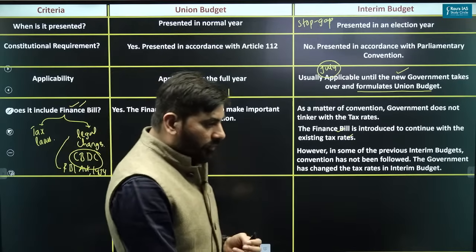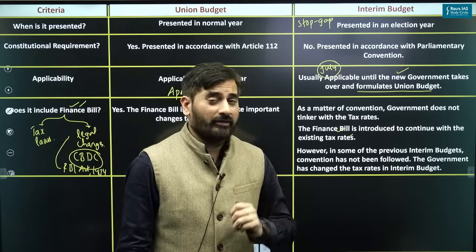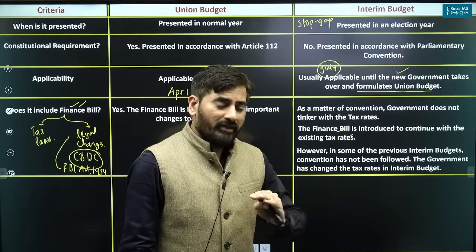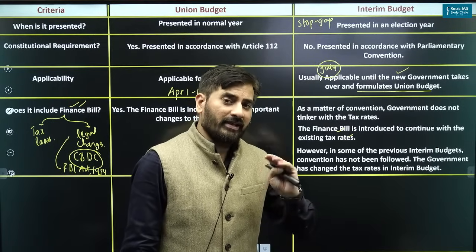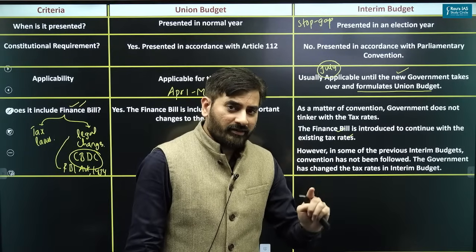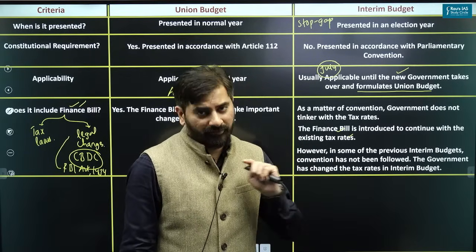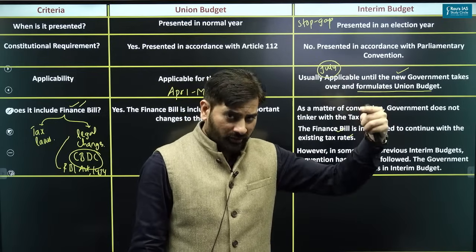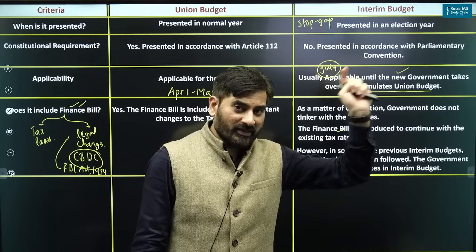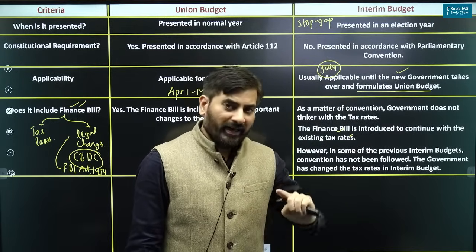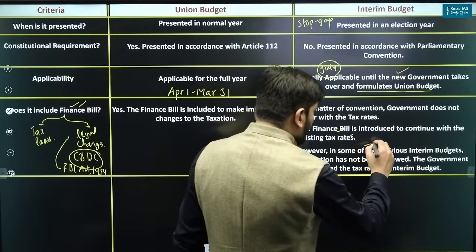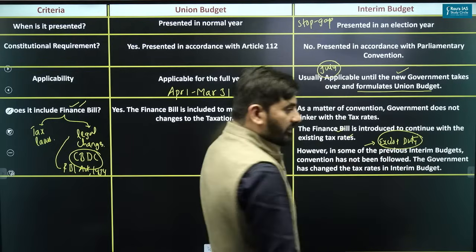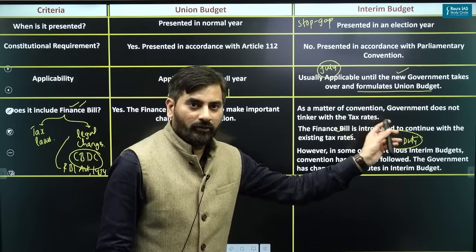Apart from that, please do know, like I said, a healthy convention has developed in India where normally the finance minister does not tinker with the tax rate, but there have been instances where the finance minister has introduced some changes in the tax rates in the interim budget itself. Case in point is last time when the interim budget was presented by the then finance minister, Mr. Chidambaram, who had introduced some changes to the excise duty rates. So sometimes this is also done.